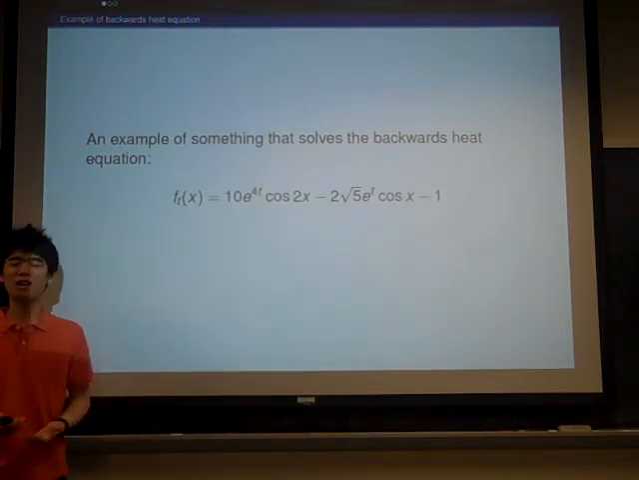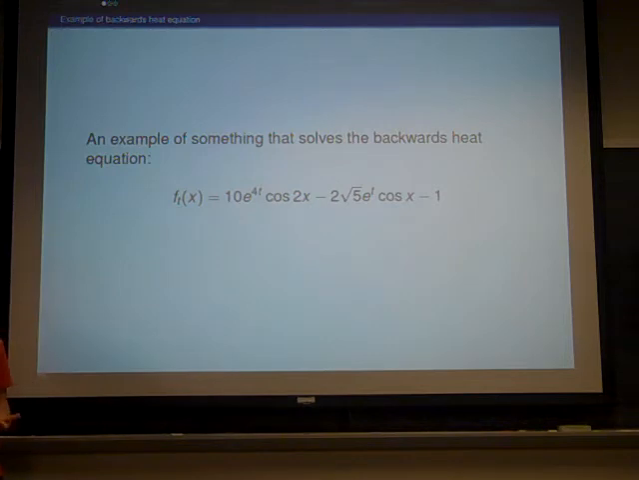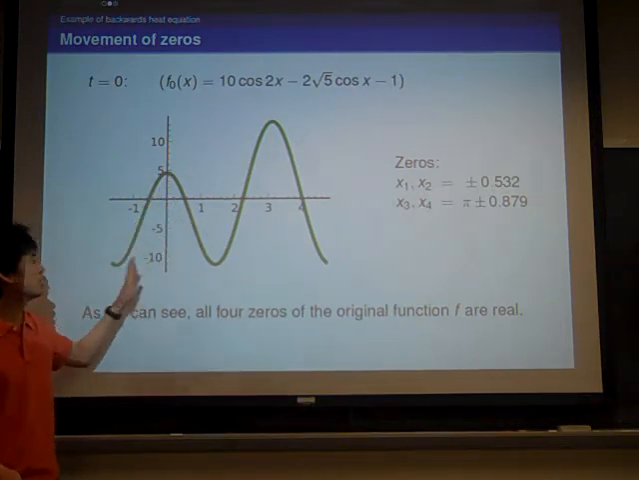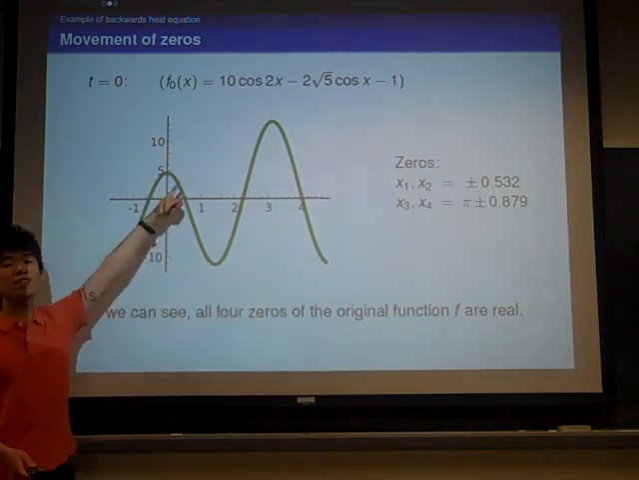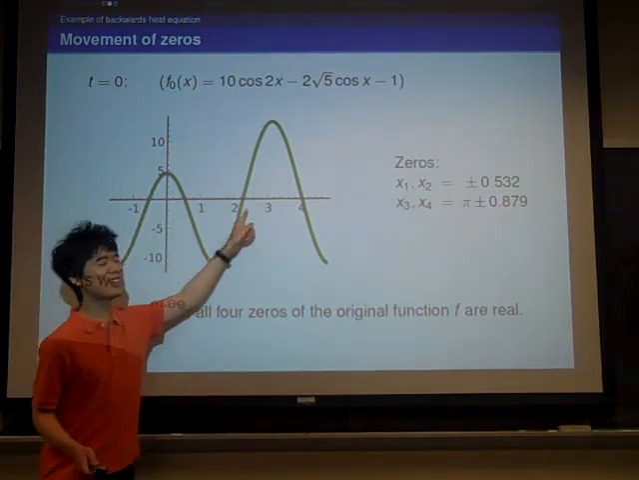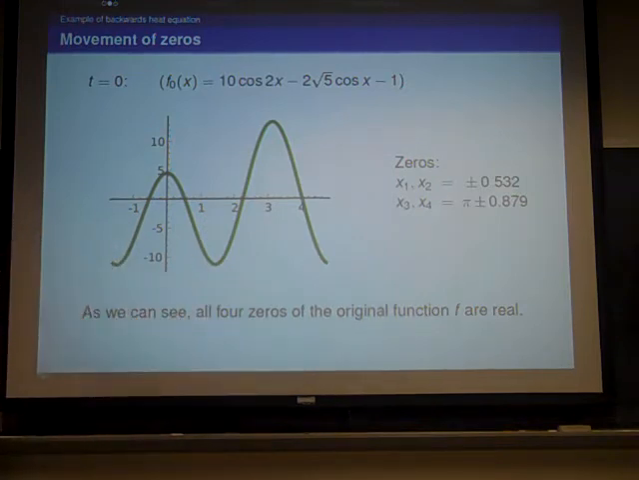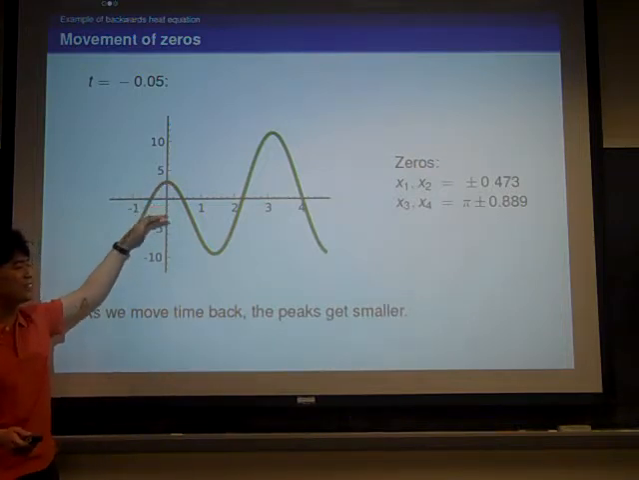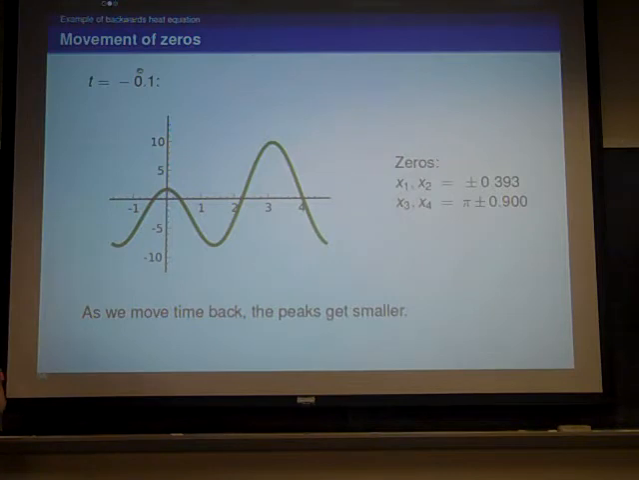So what we'll do is plot this function for a few values of t and see how it changes. So let's start at t equals 0. Notice that it's a periodic function, so we plotted it for one period. And because of the cosine 2x, we expect there to be 4 zeros in this period. And we can see them very clearly over here. Now we're going to move time backwards and see what happens to this function. So let's move t down to the negatives. In that case, the function looks very similar, except the sharp peaks got a little smaller. And if we keep doing that, it keeps happening.